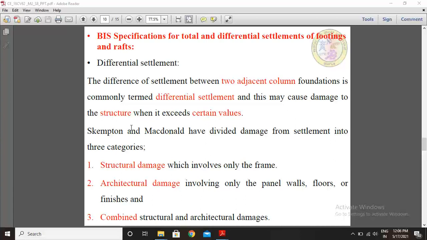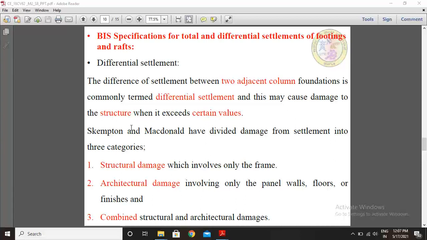One is structural damage, which involves only the frame. Second, architectural damage, involving only the panel walls, floors or finishes.